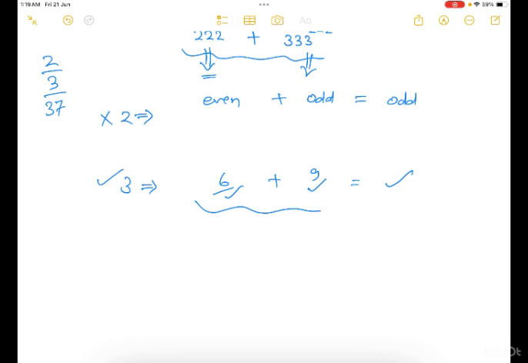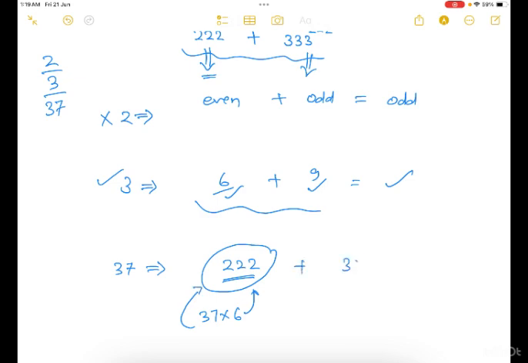If you are not smart enough, then let's check for 37 also. If we divide 222 by 37, 37 goes 6 times and gives us 222. So 222 is completely divisible by 37.